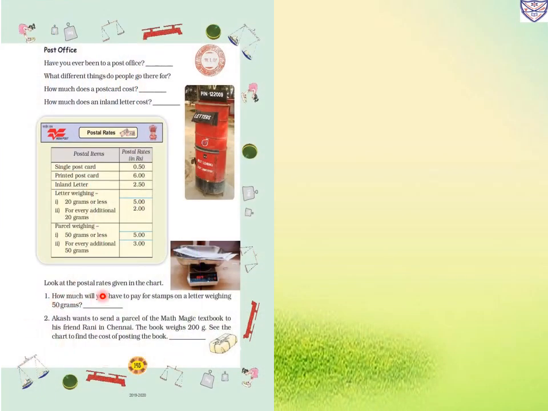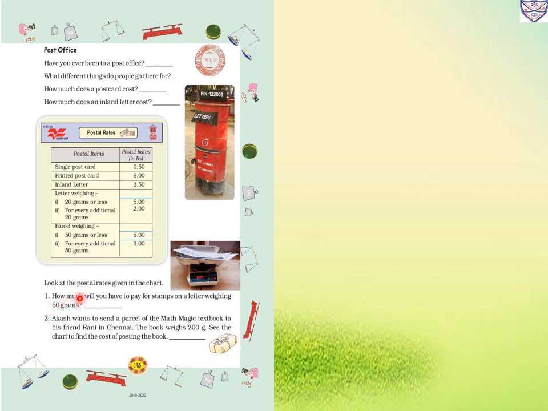Now look at the postal rates given in the chart. See the chart: postal item, postal rates in rupees. Single postcard, that is 50 paise, printed postcard 6 rupees, inland letter 2 rupees and 50 paise. Now letter weighing 20 grams or less will cost 5 rupees. For every additional 20 grams, it will cost 2 rupees. Parcel weighing 50 grams or less, the cost is 5. For every additional 50 grams, it will be 3.